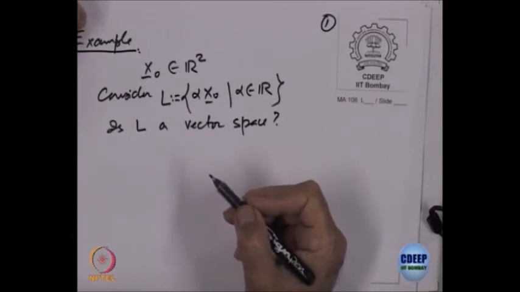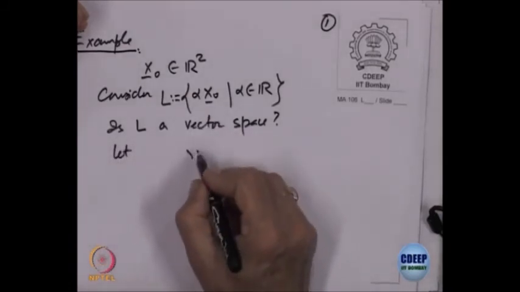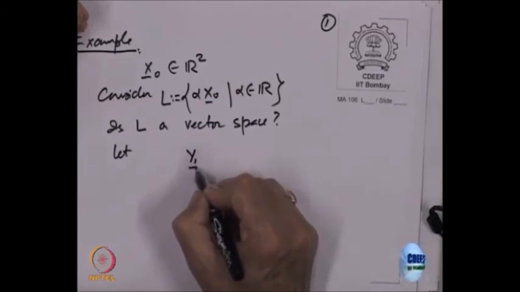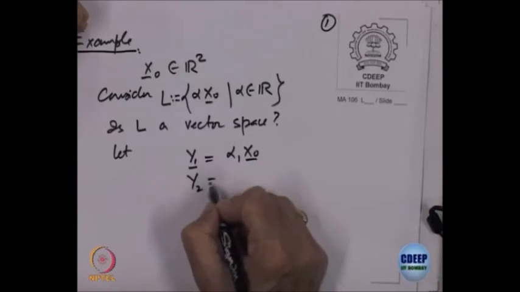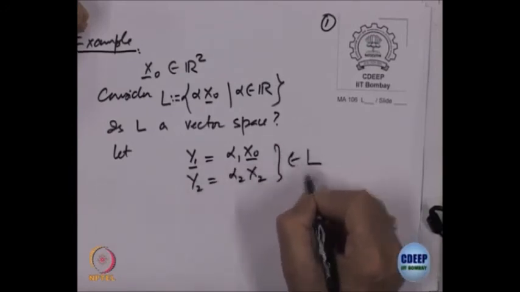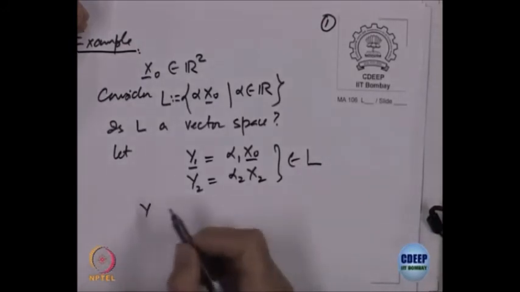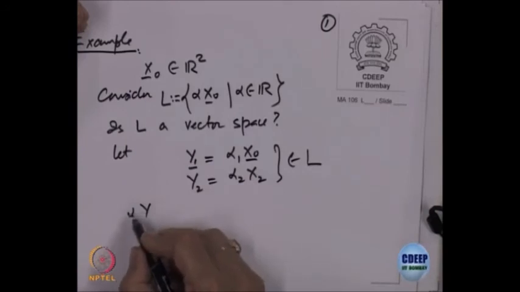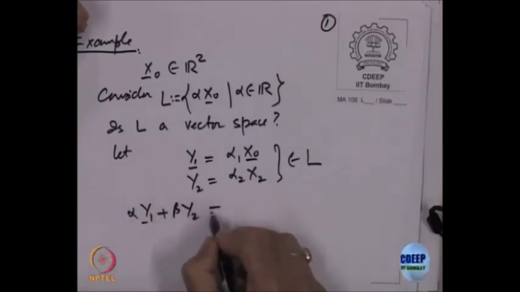You want to know whether it is a vector space or not. So, how do I check it? Take two elements. Let us call them y1 equal to alpha 1 x0 and y2 equal to alpha 2 x0, both belong to L. Take two vectors, then what is alpha y1 plus beta y2 equal to?